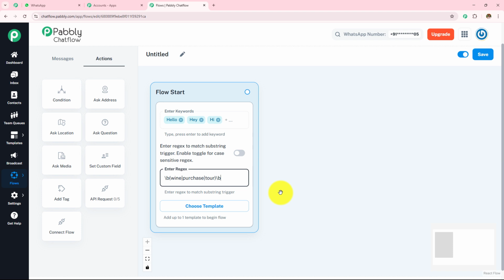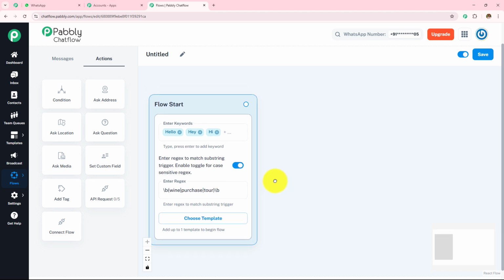Here we have another option, enter regex to match substring trigger, enable toggle for case sensitive regex. Here I'm going to toggle this on. This is for case sensitivity. So by enabling regex, your chatbot can understand more variations of user messages without needing to add every possible keyword manually.